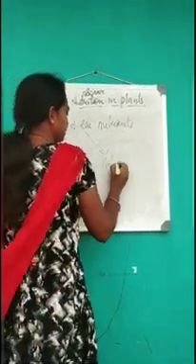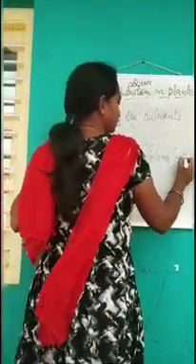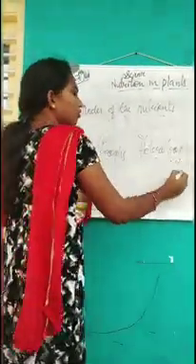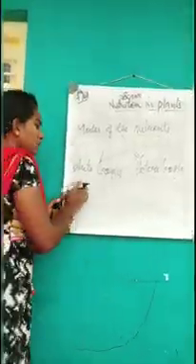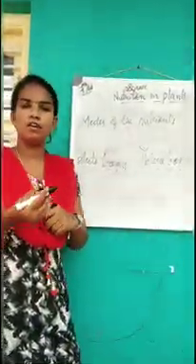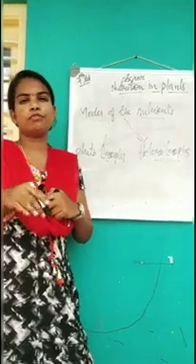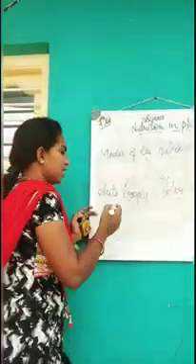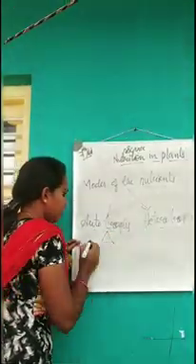Heterotrophs. Remember, the mode of nutrition is divided into two parts, autotrophs and heterotrophs. We'll see what autotrophs are. Autotrophs are living organisms which prepare their own food for themselves. They are called autotrophs. The word divides into auto and trophs.